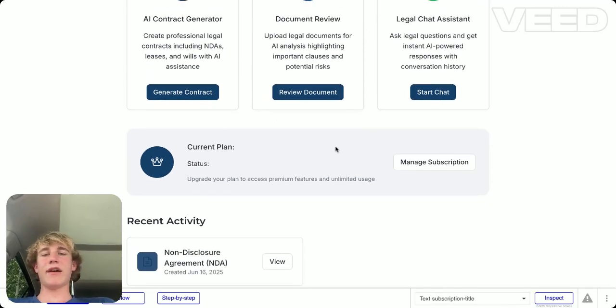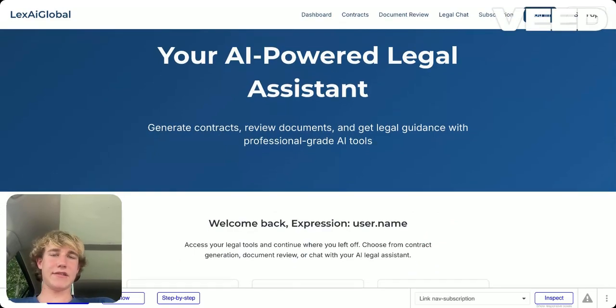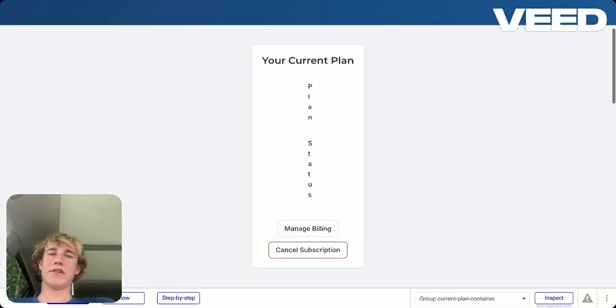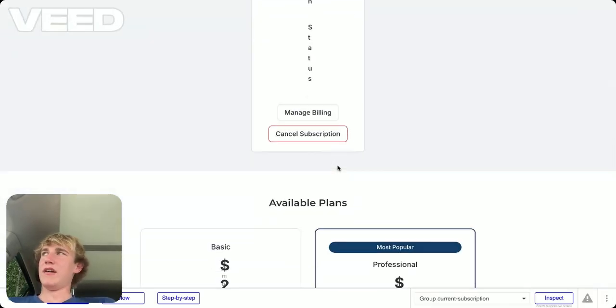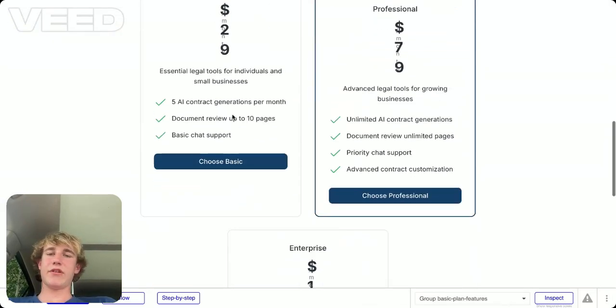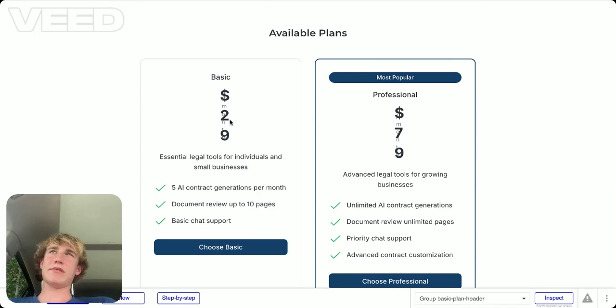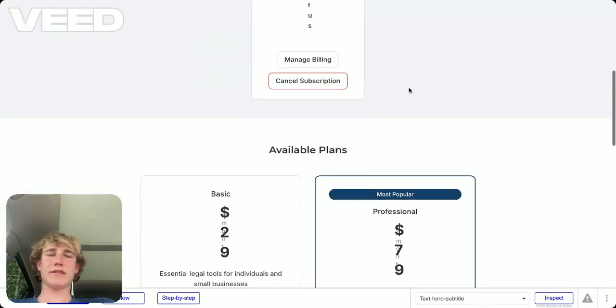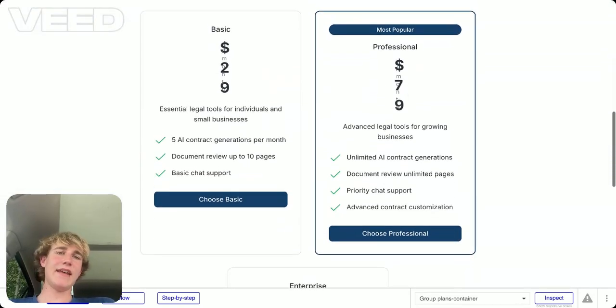And right over here, we would have our current plan. I'll explain this right now for you guys. So, this is just an example of a current plan. So basic plan, this could just be for realtors, say accountants wanting to draft up legal documents and contracts and things like that. Professional, I would say this is for lawyers, things like that.